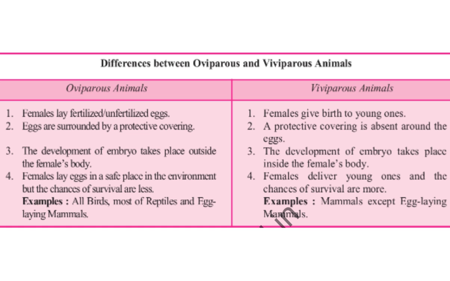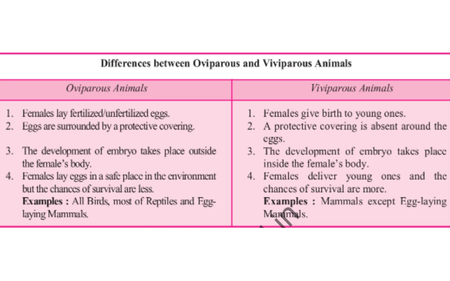Now, the next process is embryogenesis. Embryogenesis refers to the development of the embryo from the zygote. During embryogenesis, the zygote undergoes cell division and cell differentiation. Cell division means increase in the number of cells in the developing embryo, and cell differentiation helps a group of cells to undergo certain modifications to form specialized tissues and organs to form an organism.